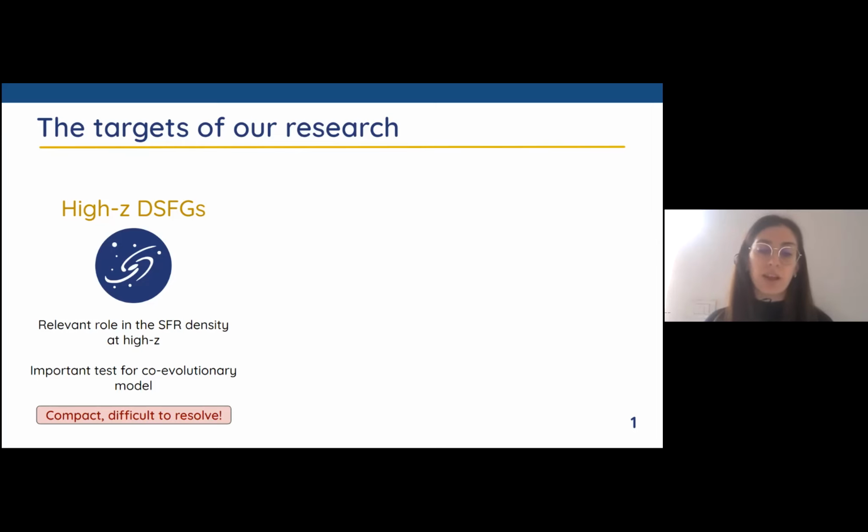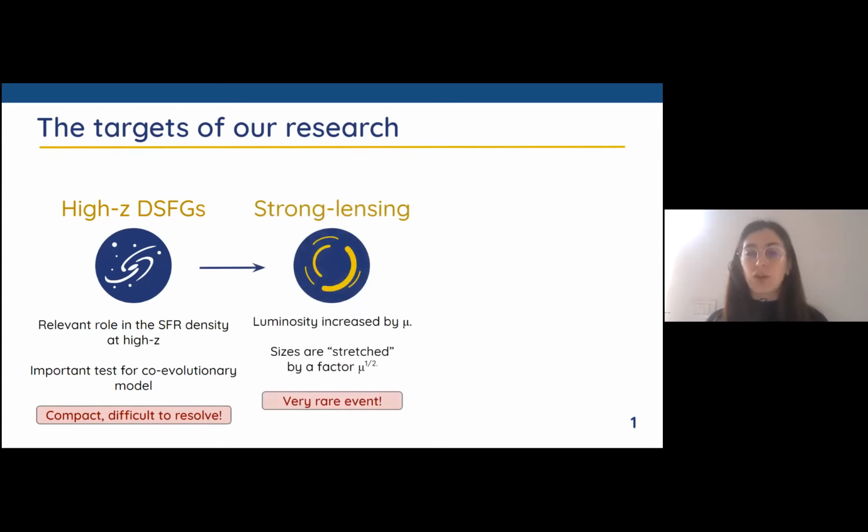The problem is that these objects are compact and so difficult to resolve. So we can resort to the strong lensing technique, which increases the luminosity by a factor and also stretches the size of the galaxy, so we are able to resolve it spatially. Another problem is that they are very rare events, so we need a very wide survey.